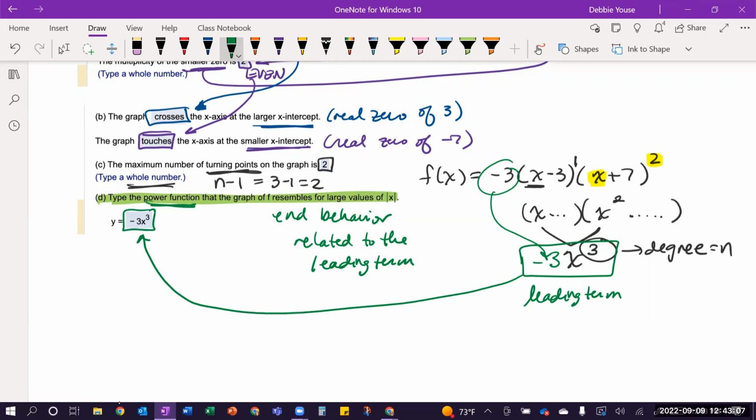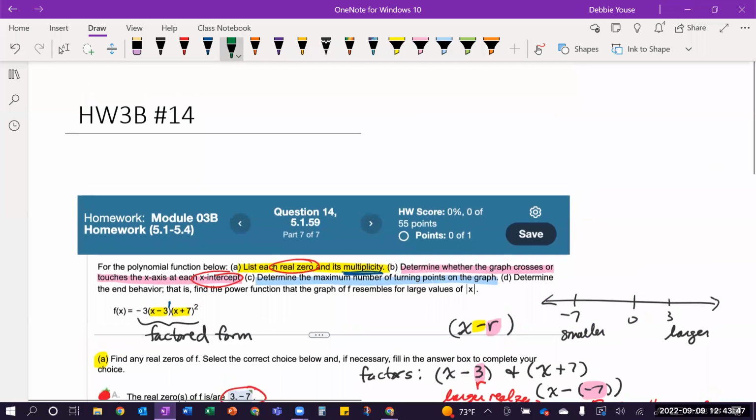So the power function is an equation, but the computer already put the y equals, so I don't have to type the y equals. But if I was writing this on paper and showing that to my instructor for my work, I would write y equals negative 3x cubed on paper. In my lab, you're just typing in the actual part after the y equals, okay? All right. Again, I don't see any questions so far, but you are welcome to ask questions, but that is the end of that problem.